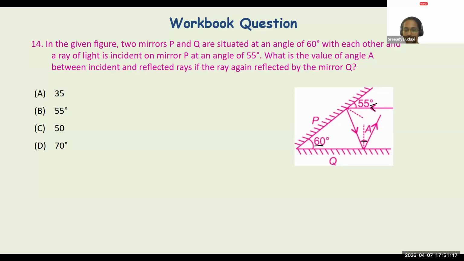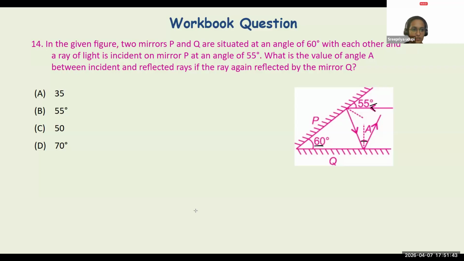Okay, all right. Now let's try to just break it. I'll just talk about the angles, you tell me the answer. Now here, it is very clearly understood that the angle the incident ray is making with the mirror is 55 degrees. One quick hint I will give you.